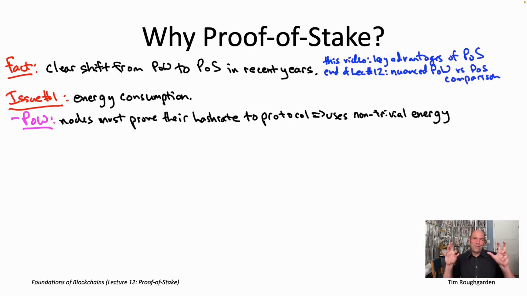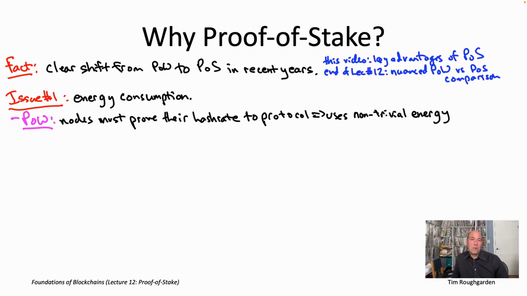So what do I mean by non-trivial energy? Well, that's going to depend on the proof of work blockchain protocol that you're talking about, and how much computational power miners are devoting to it. But in the case of Bitcoin, which of course is by far the biggest proof of work protocol, non-trivial means, estimates vary, maybe something in the ballpark of 0.5% of the world's energy usage. So 0.5% of global energy consumption is devoted to mining Bitcoin blocks. To put that in context, a number of, for example, countries in Western Europe consume less energy annually than is devoted to Bitcoin mining.